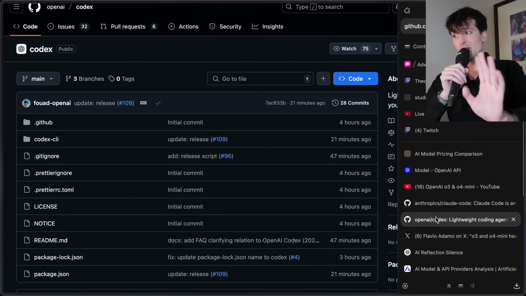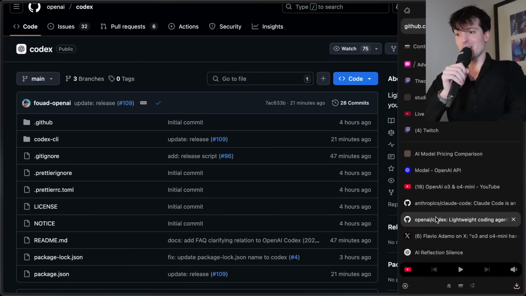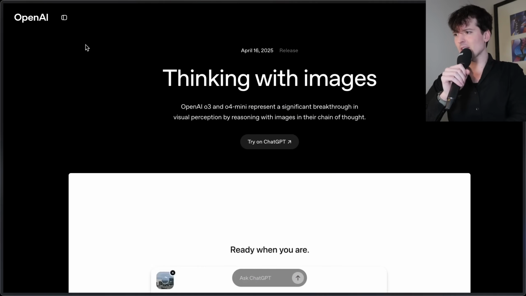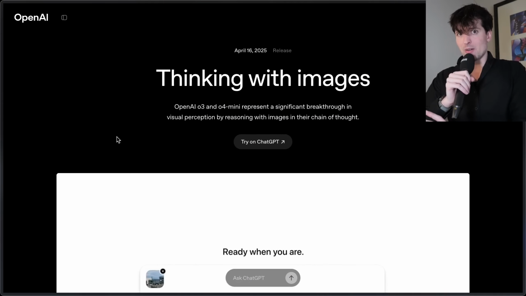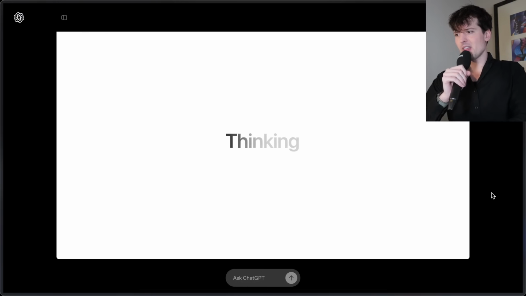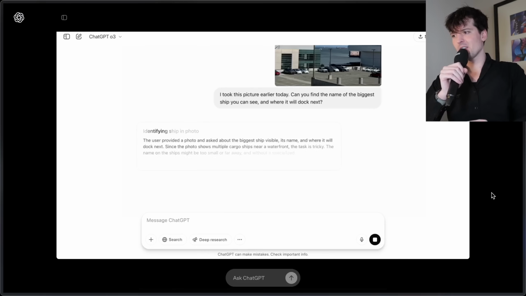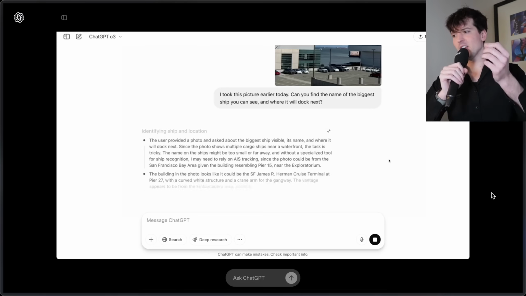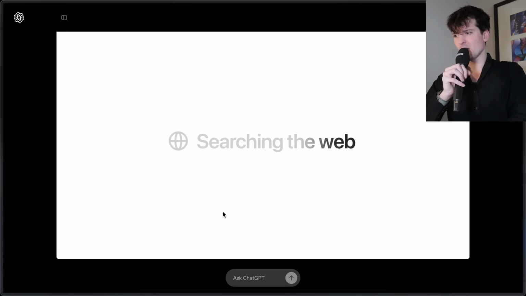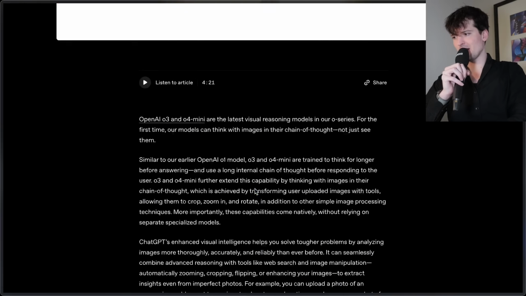Prices are insane. I really want to talk about Codex, which is their Claude Code killer. But first we need to talk about the crazy thinking with images stuff that they shipped with this. Reasoning models normally just spit out text during reasoning. This is the first time I've seen a reasoning model that thinks with images. So it's a multimodal model that can do things other than just text. And it will actually do those other things while it's reasoning. It can even search during reasoning now, which is nuts.